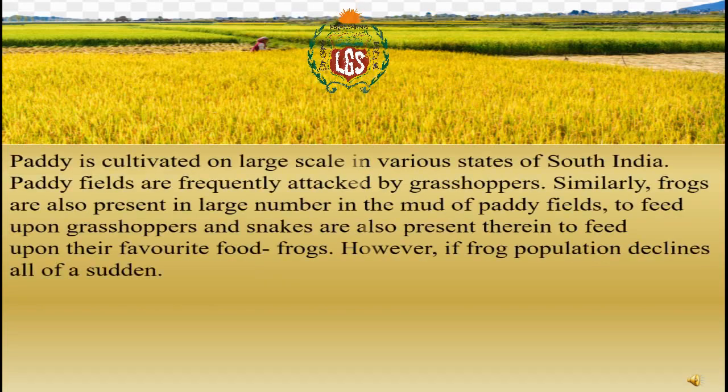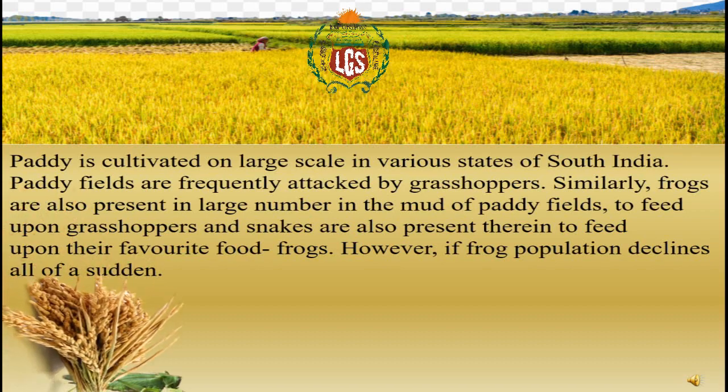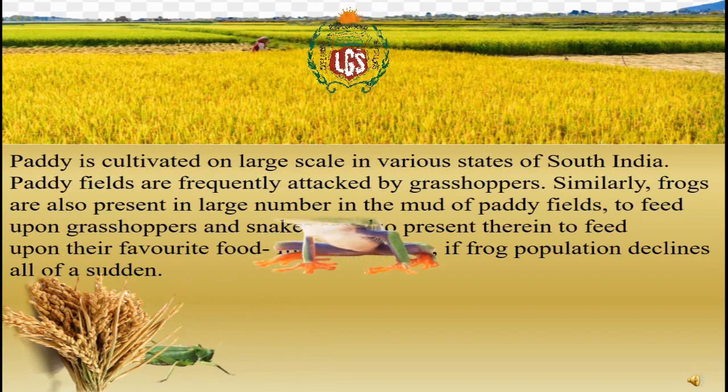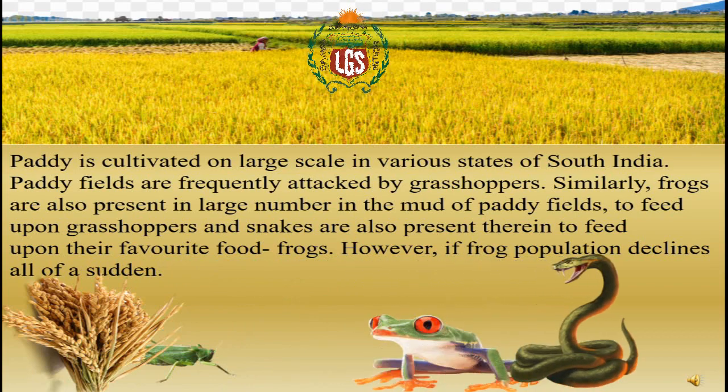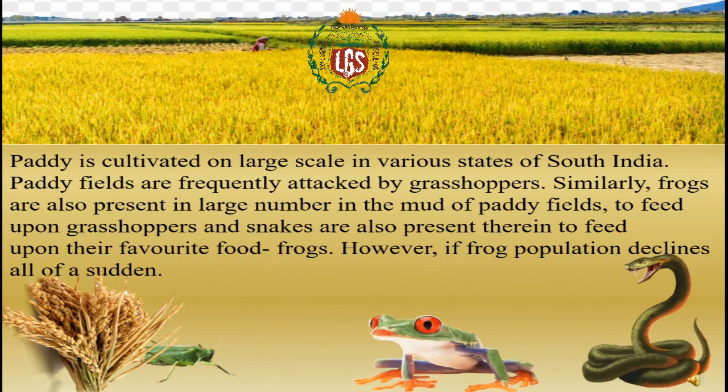We also studied about paddy crop production. An example of paddy crop cultivation was given to you in the earlier lecture. We know that a food chain was being formed through these paddy fields. When these paddy fields were grown, we observed that grasshoppers came and they started feeding upon these paddy crops. Looking at the grasshoppers, frogs came and they started feeding upon these grasshoppers. When the frog population increased, the snakes came and they started feeding upon the frog population.